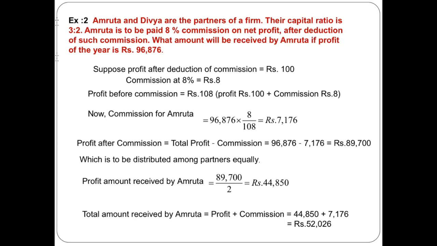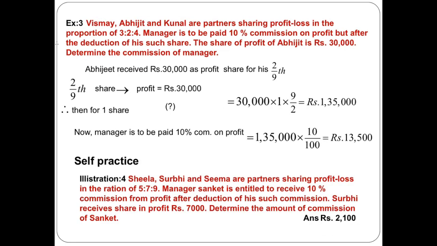So here the amount received by Amruta is what we have to calculate. First of all, we calculate the profit share of Amruta. So 89,700 is the divisible profit, divide by 2, because Amruta's share is 1 by 2. So it is equal to 44,850. And total amount received by Amruta is equal to 44,850 plus that commission 7176. So the ultimate amount received by Amruta is 52,026. Okay, friend. Now next question.